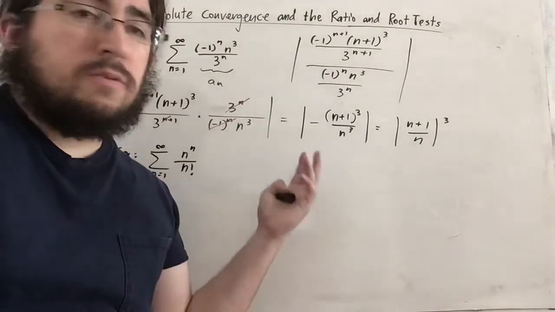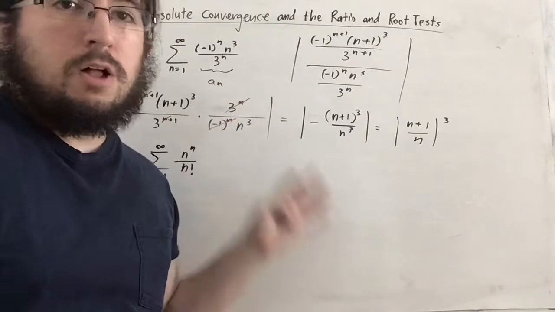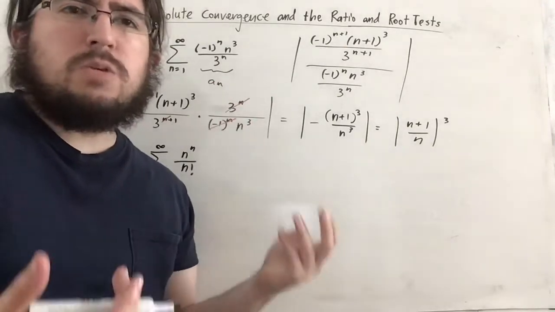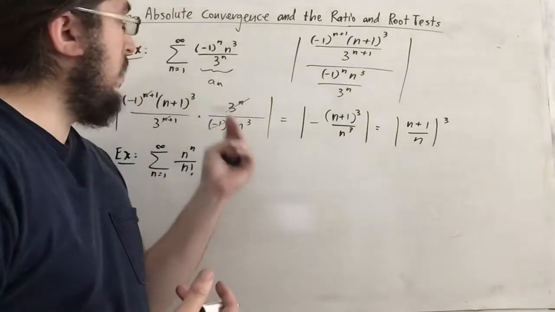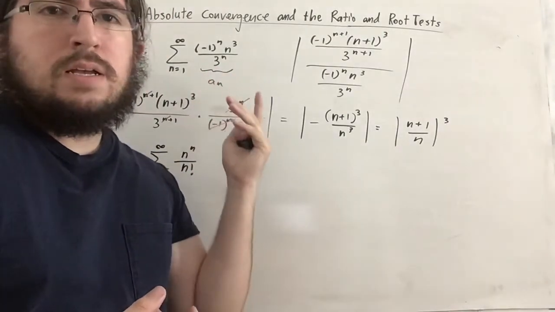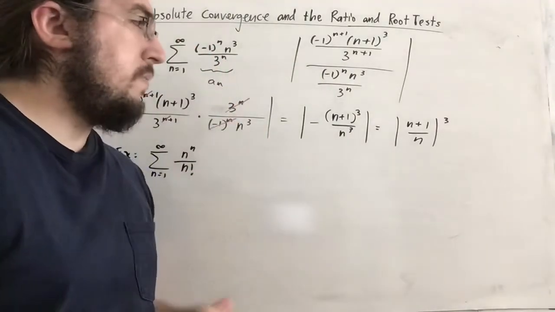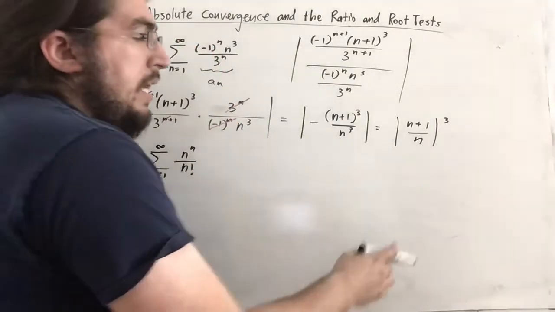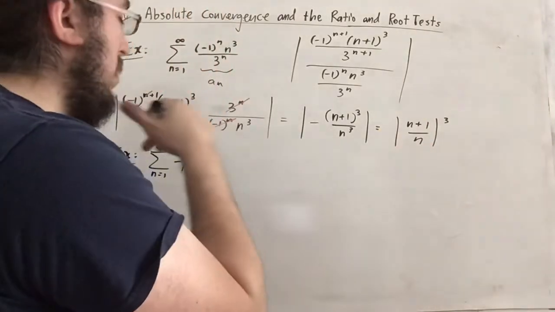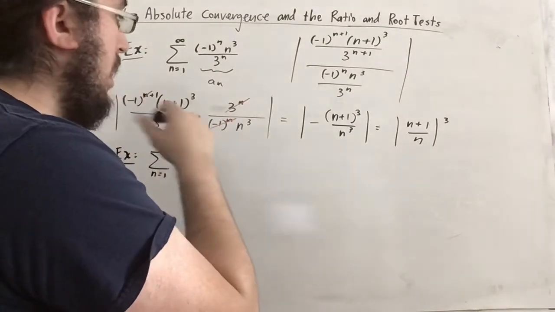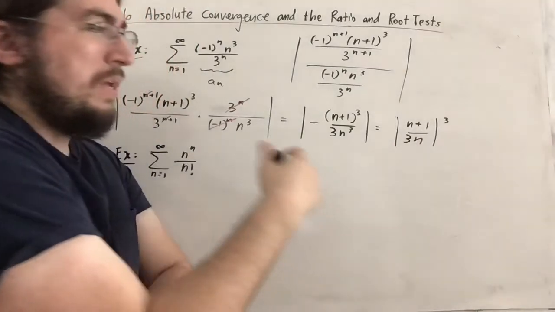So what I'm doing here, of course, is what I said earlier. You can really just ignore the negative part, the alternating part, which makes sense because the ratio test checks for absolute convergence. So if you're looking at an alternating series, just take the absolute value of the terms, in other words, ignore the alternation of the signs, and you get this. And as n goes to infinity, this goes to, well, I guess it goes to 1, doesn't it? I'm missing a 3 though. There we go. Otherwise, it would go to 1 and we'd be in trouble.